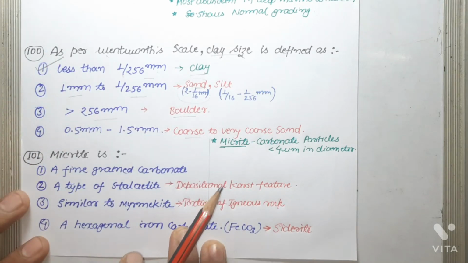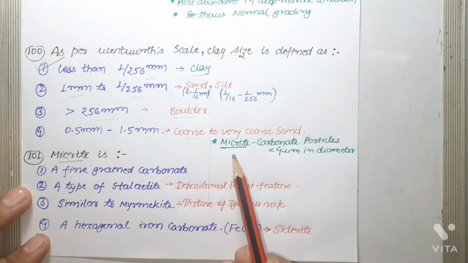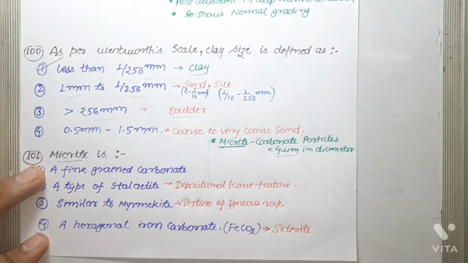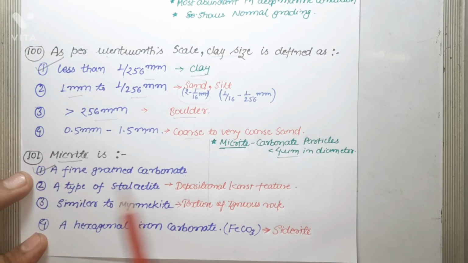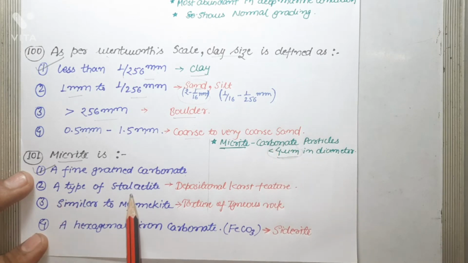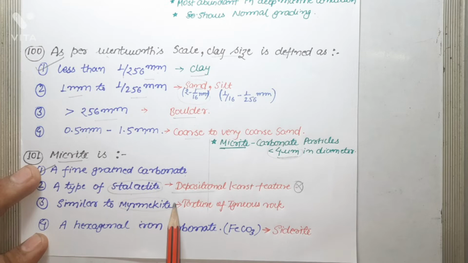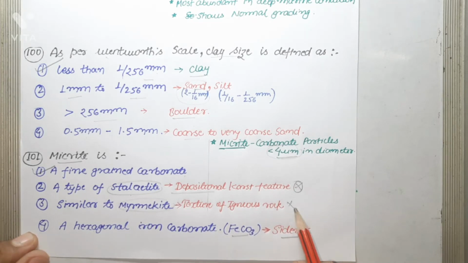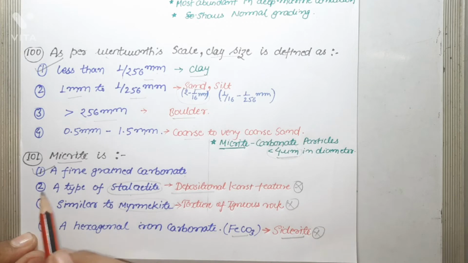Next question: micrite is a carbonate particle whose size is less than 4 micrometers in diameter. So the first option, a fine grained carbonate, is the correct answer, because the size of micrite is less than 4 micrometers and it is a carbonate particle. A type of stalactite: stalactite is basically a depositional karst feature, so this is not the correct answer. Similar to myrmekite: myrmekite is a texture of igneous rock. Next is hexagonal iron carbonate, FeCO3, that is siderite. So these are totally out of context of this question. The correct answer is a fine grained carbonate.